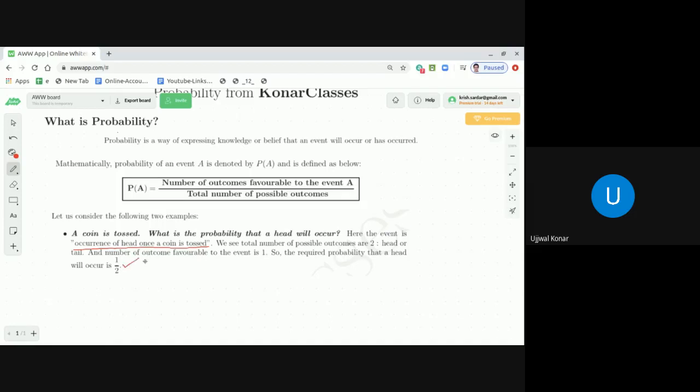Now, in a similar manner, dear students, if we say what is the probability that a tail will occur, in a similar manner it will be 1 by 2. Why? Because the total number of possible outcomes are 2. Now, tail is the favorable outcome. In that case, the number is 1. So the required probability that a tail will occur is also 1 by 2. I hope you got it, dear students. So this is all about the experiment of tossing a coin.